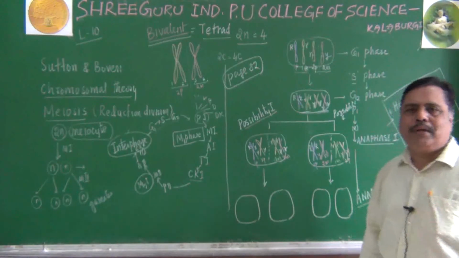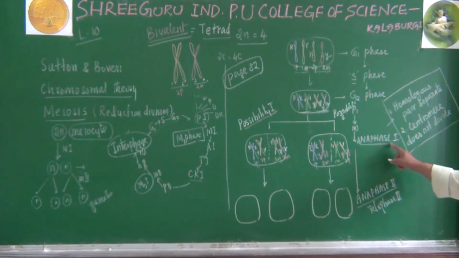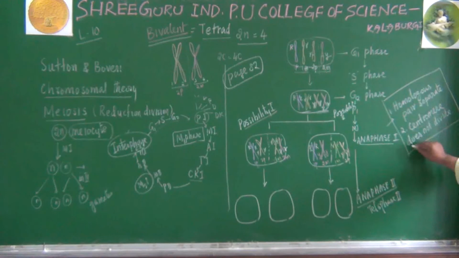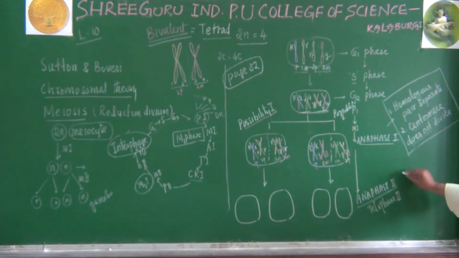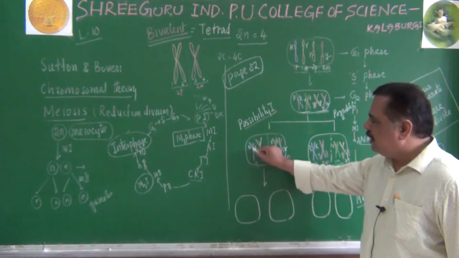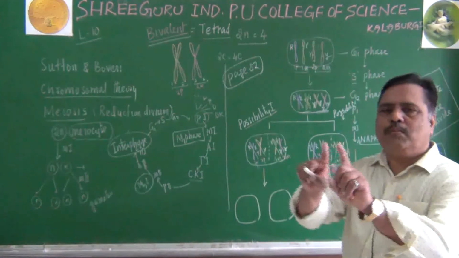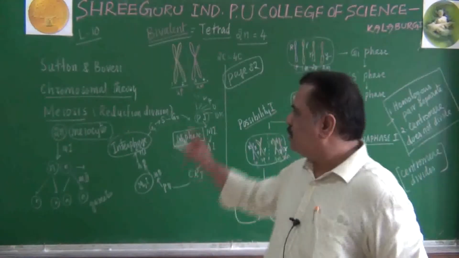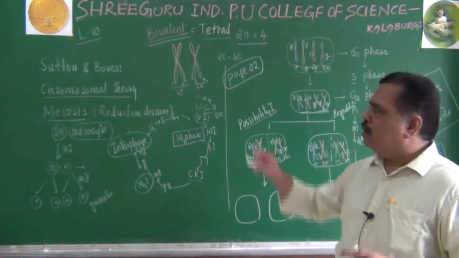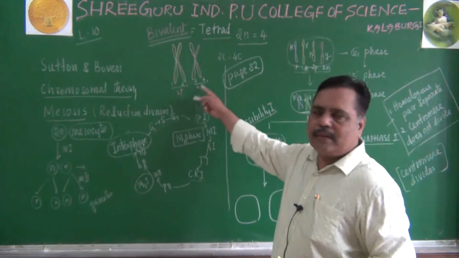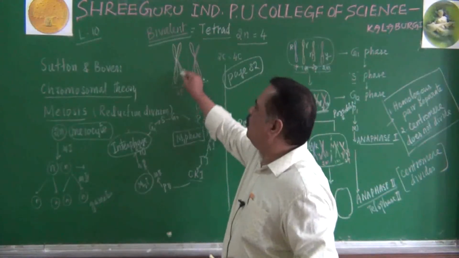But one important point is, in anaphase 1, the centromere does not divide. But in anaphase 2, remember students, the centromere divides. That means this centromere will divide and the sister chromatids will separate. First in anaphase 1, the bivalent got separated. In anaphase 2, the sister chromatids will separate.